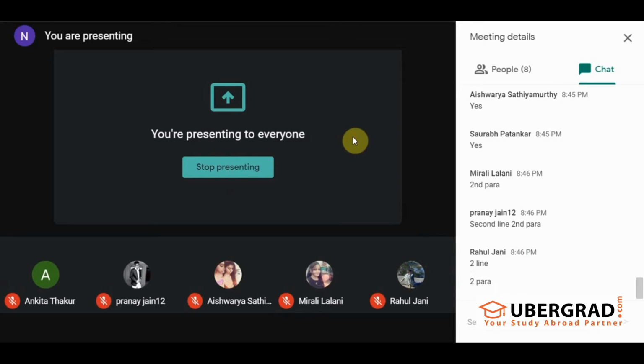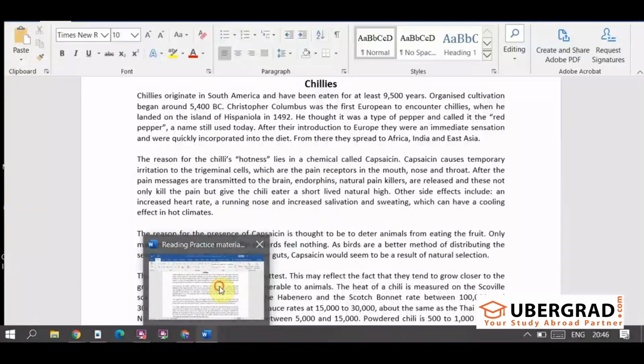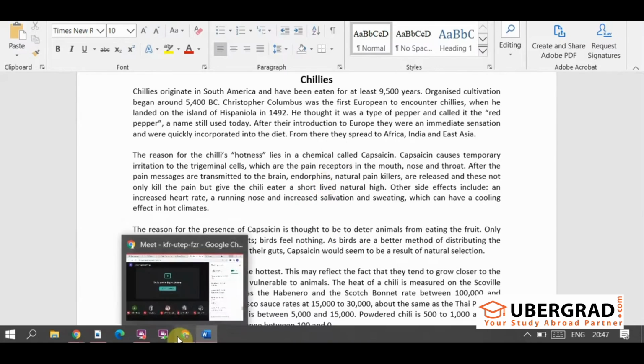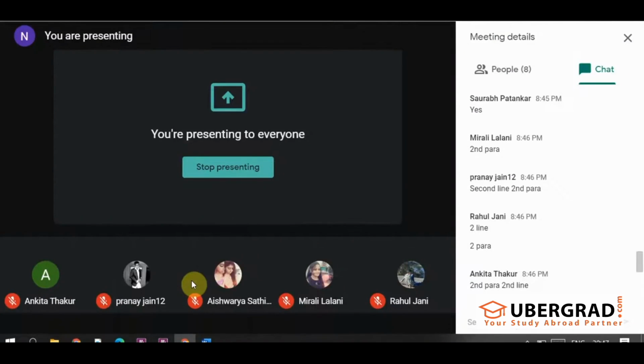So quickly read and tell me what should be the answer. The question is capsaicin damages the mouth, right? We have to find out whether it damages or not.